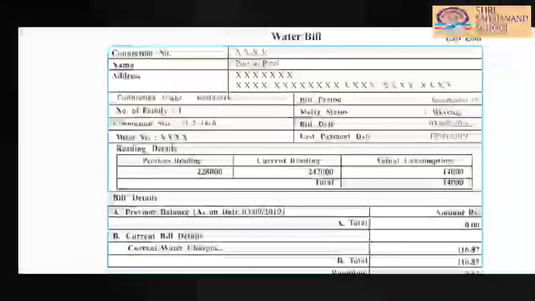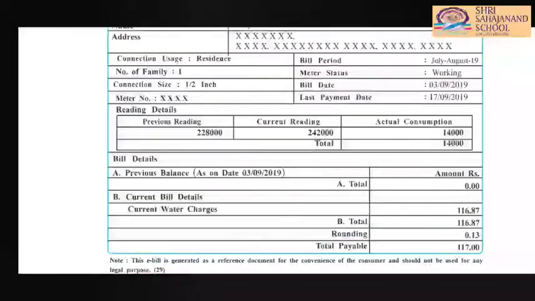And lastly the bill details. That means if you have any previous balance and how much amount you have to pay. Let's see, the previous balance is 0. Current bill details means what are the charges of the July and August months.